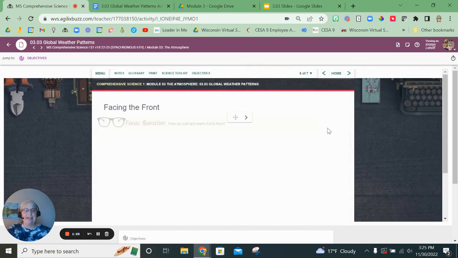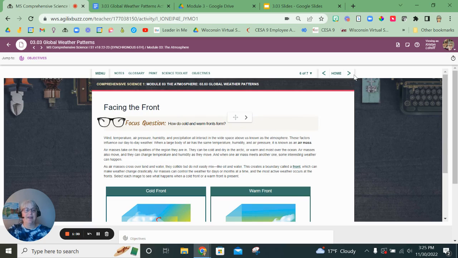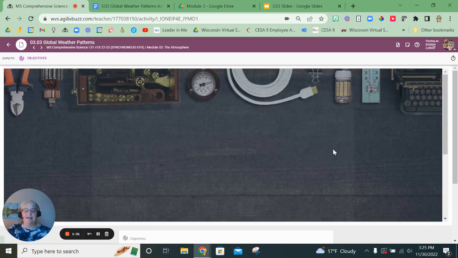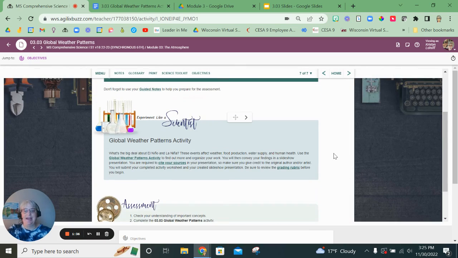The second to the last page is almost always a review page. That one actually is not. This one is more information. And then the last page is always the assignment page.